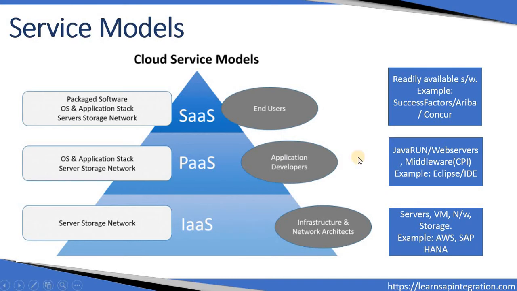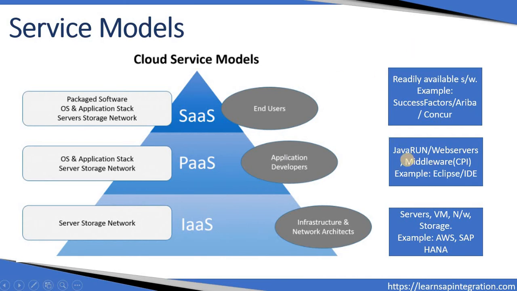Let's see some examples. For infrastructure as a service, we can take virtual machines as an example. It's a complete infrastructure given by a service provider, and they will maintain that entire infrastructure. For example, Amazon Web Services, you might have heard. From SAP we have SAP HANA as a complete infrastructure. Coming to platform as a service, here we can have the Java runtime environment.